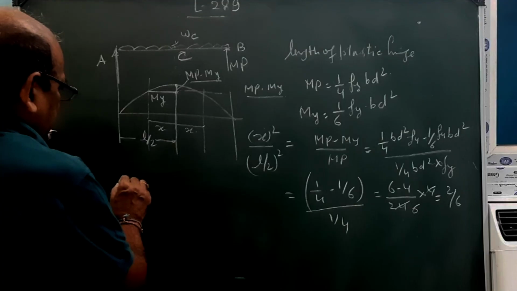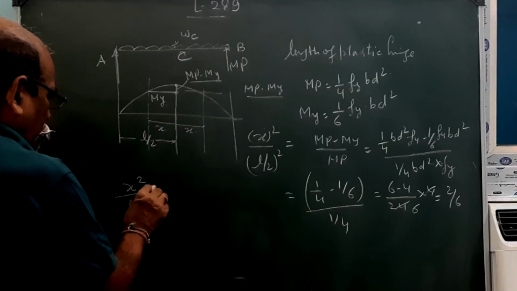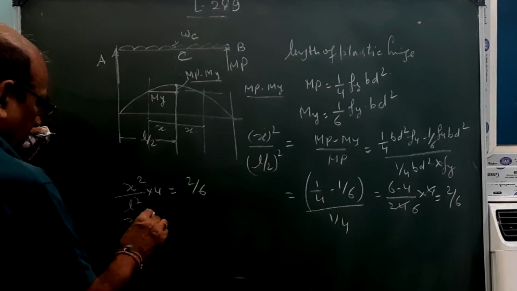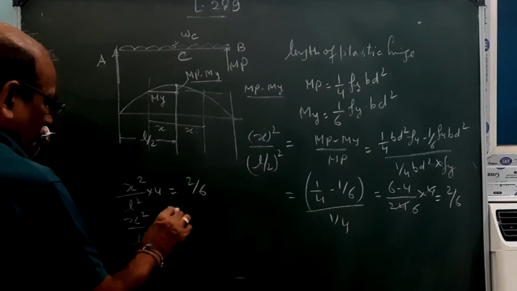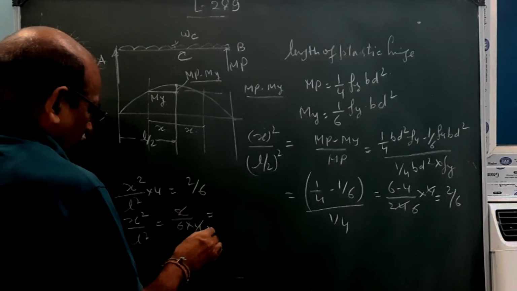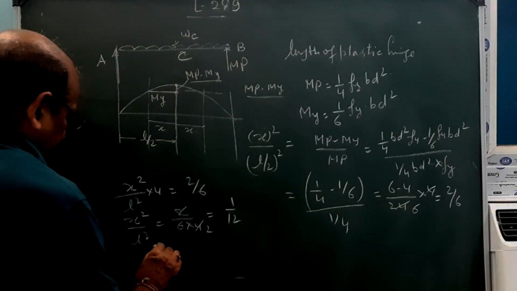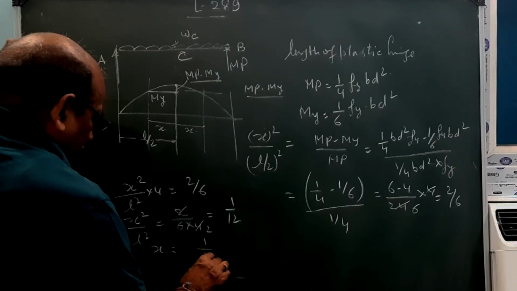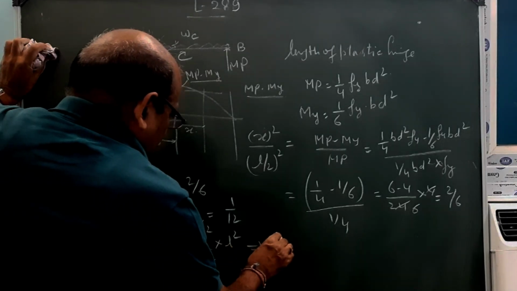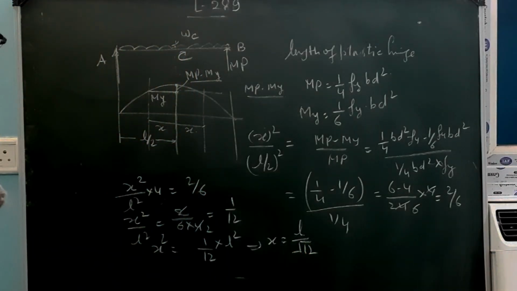So your x square upon L square into 4 equals 2 by 6. So your x square upon L square equals 2 by 6 divided by 4. So this is 1 by 12. So x square equals 1 by 12 into L square. So x equals L root over 12.